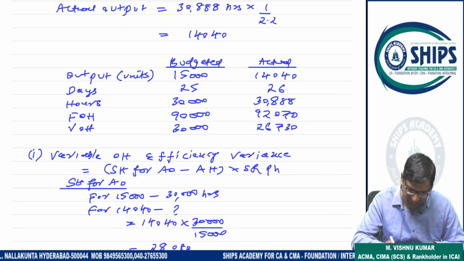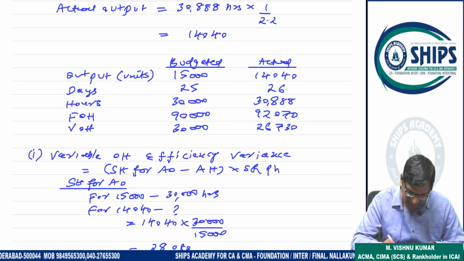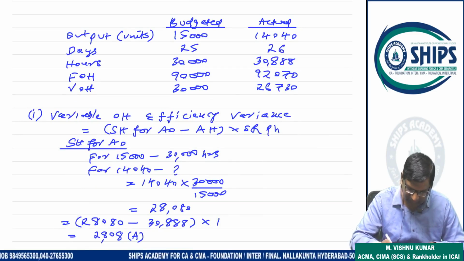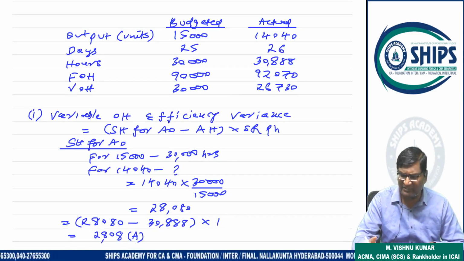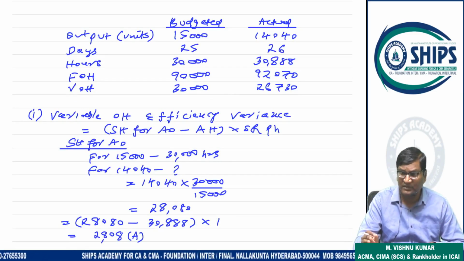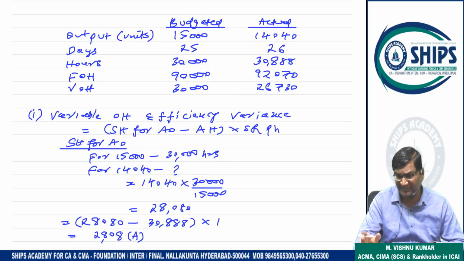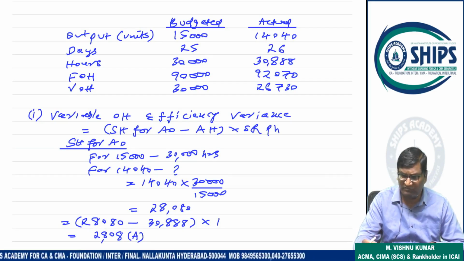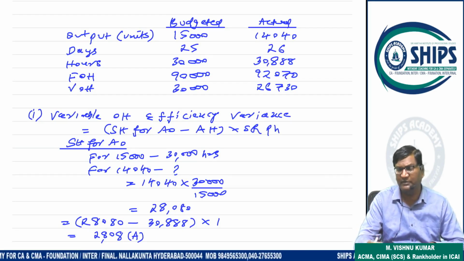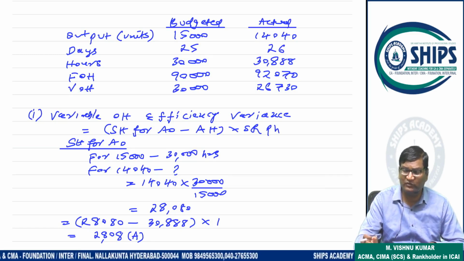Now data is ready: budgeted, actual, output, days, hours, fixed overheads, variable overhead. Now variable overhead efficiency variance. See, variable overheads are directly linked with labor hours. When labor variances, what formula you use for efficiency variance?